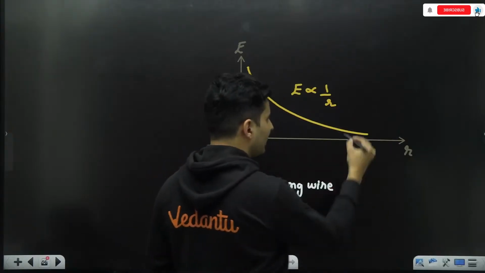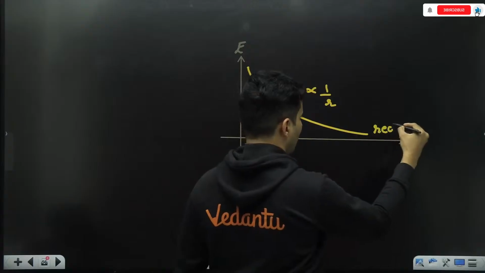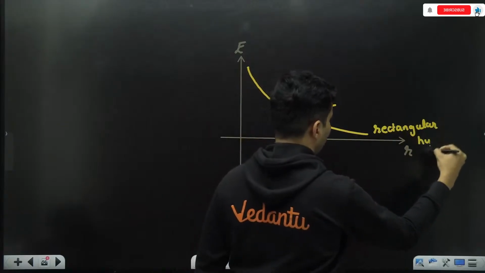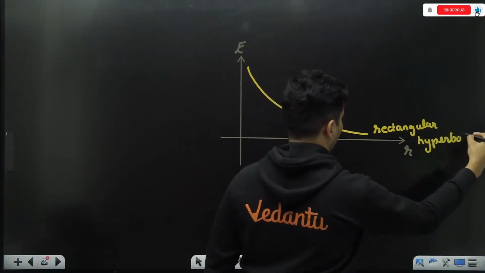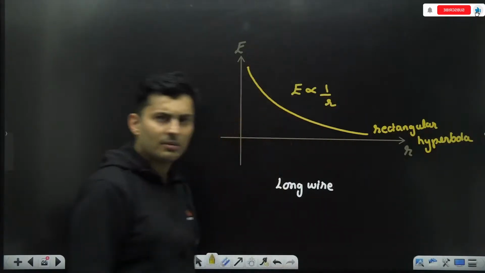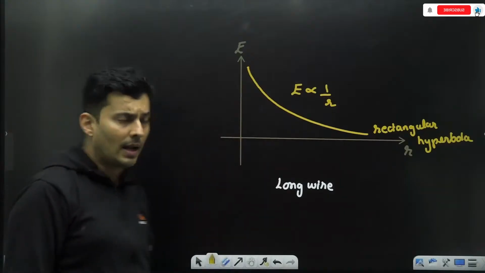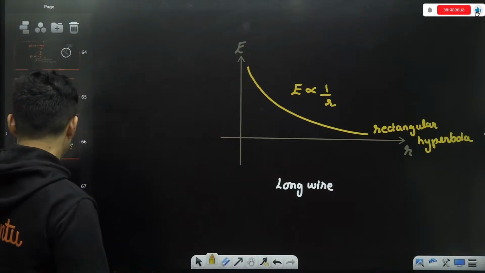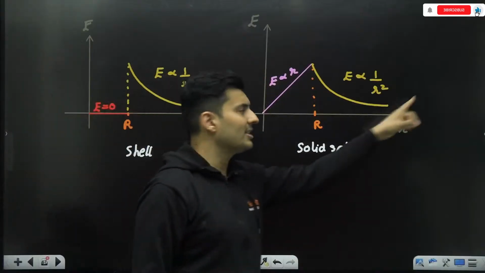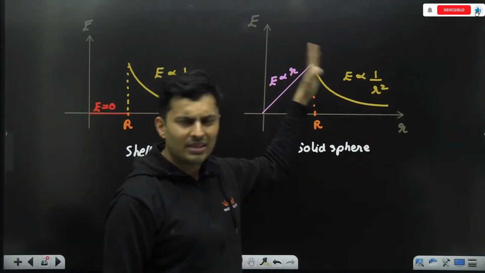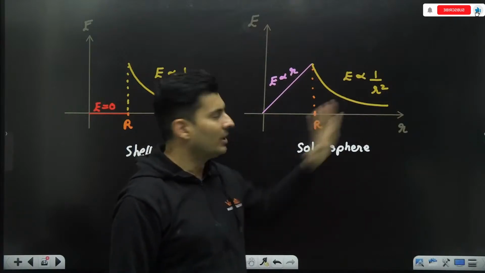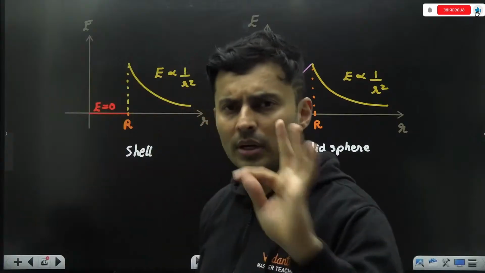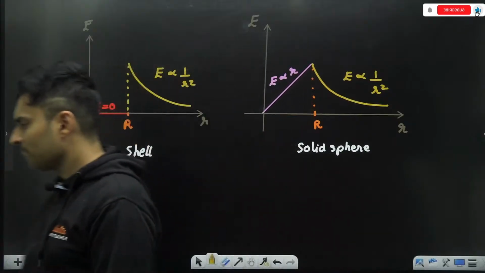If you ask me what is this curve, it is a rectangular hyperbola. Whenever you have inverse relation with the power 1, it is a rectangular hyperbola. Don't say that, sir, even this graph, sir, is a rectangular hyperbola. No, it is just a random curve. It's like a hyperbola, but it is not a hyperbola. Okay. So it is 1 by r square. 1 by r square graphs are not hyperbolas. Keep that in mind. Cool.